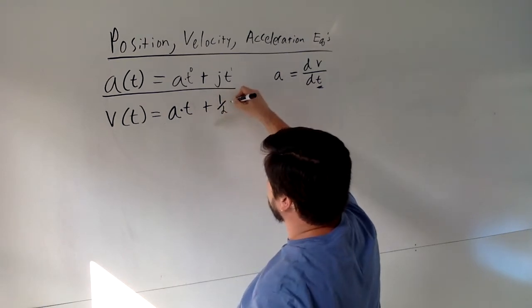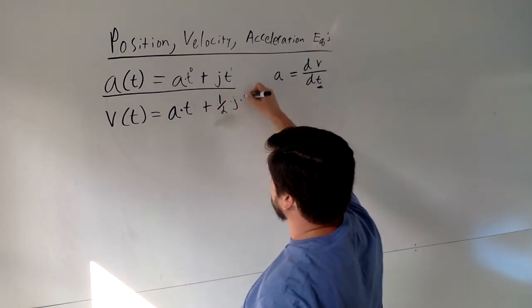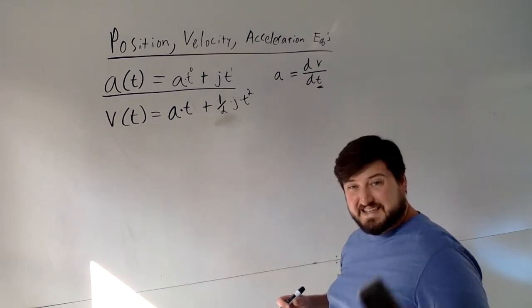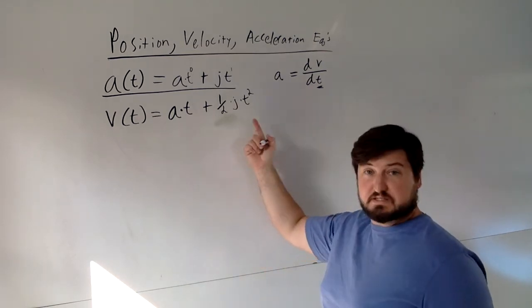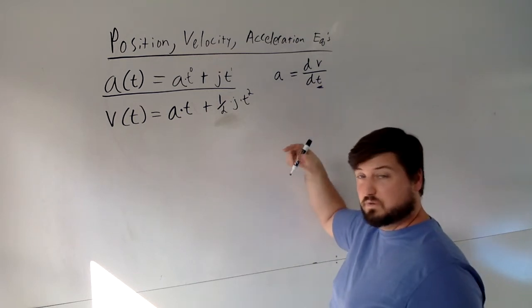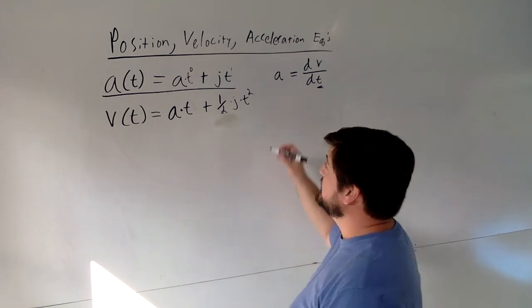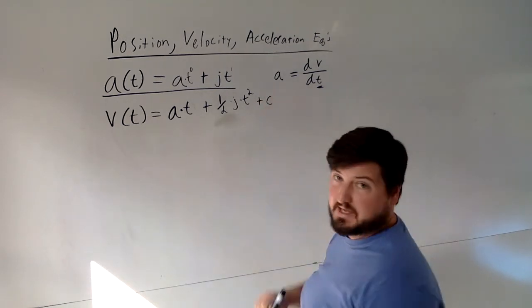There it is, 1/2 times j times t squared. Okay? Now, the other thing that I do when I take an indefinite integral, which this is because I don't know where I'm taking this to. I don't know if I'm taking it from 0 to infinity or 1 to 5 or anything else, right? So I have to take and add in a constant.